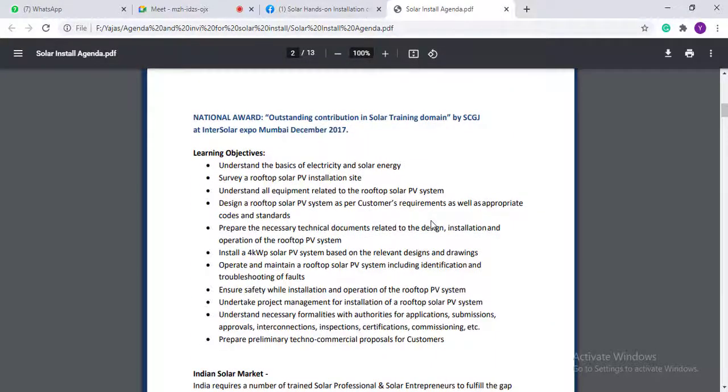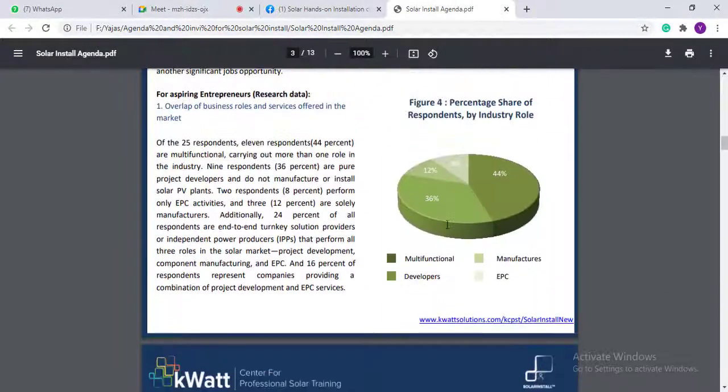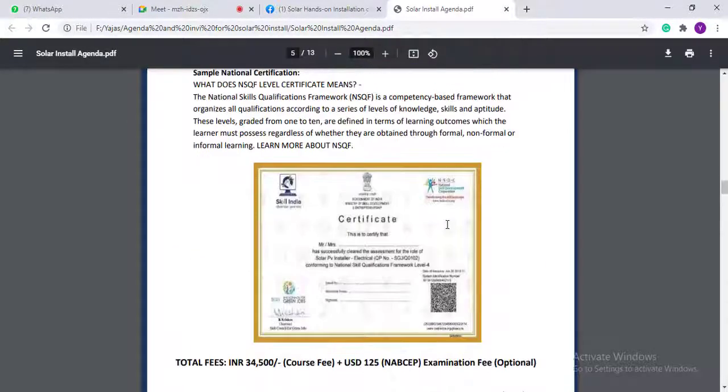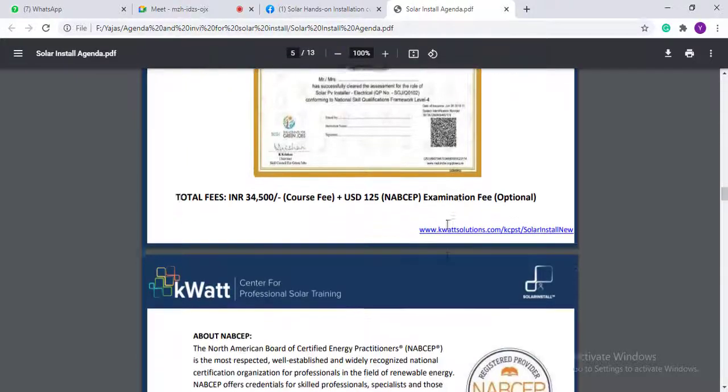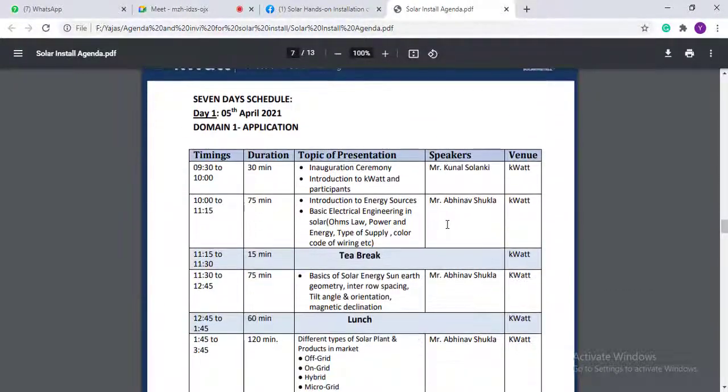In the total 7 days, 4 days will be classroom training and 3 days will be on-field training. In the first 4 days, we will cover all the aspects related to the solar industry which need to be covered in the classroom. On the fifth day, we will take you to our open area and allow you to install a plant, on-grid and off-grid both.